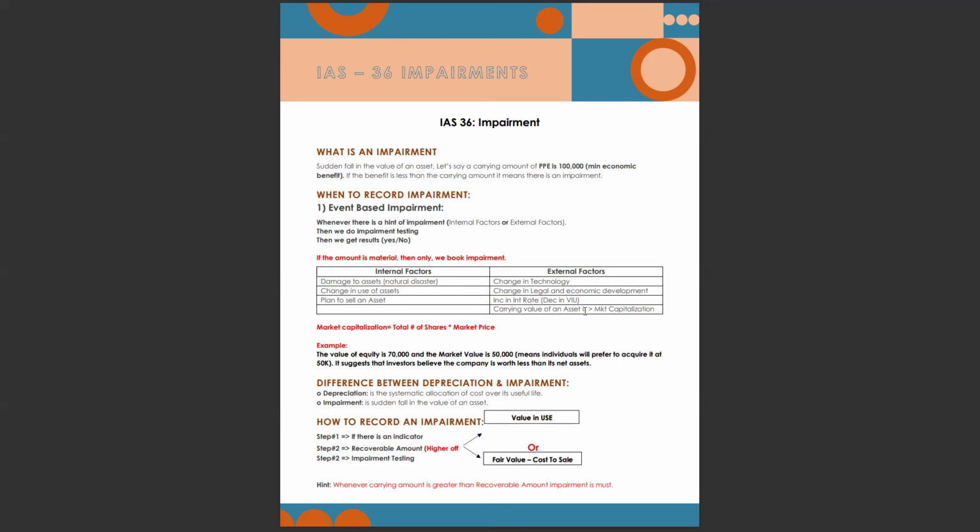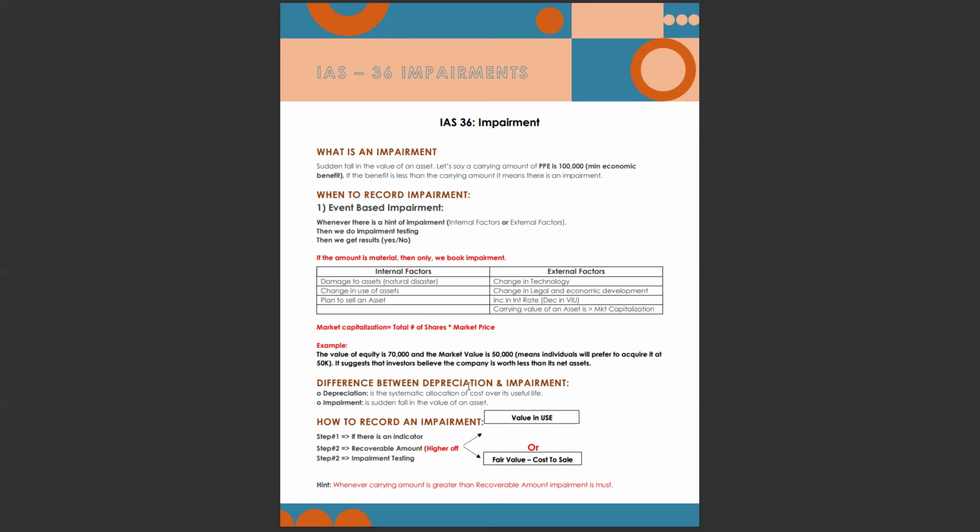Carrying value of an asset is greater than market capitalization. Market capitalization is the total number of shares multiplied by the market price. Let's read an example. The value of equity, meaning net assets, is 70,000 and the market value is 50,000. It means individuals will prefer to acquire it at 50k. It suggests that investors believe the company is worth less than its net assets. It means carrying value is higher than the value of the company, and our share price is decreasing.